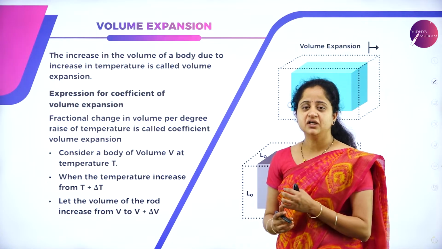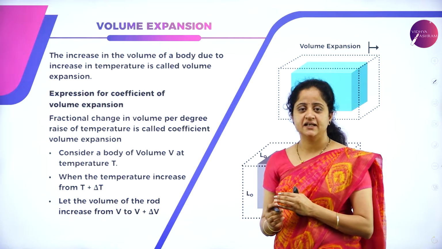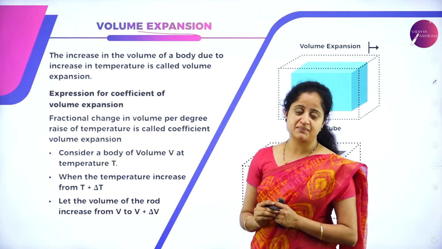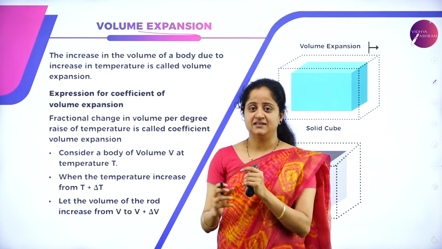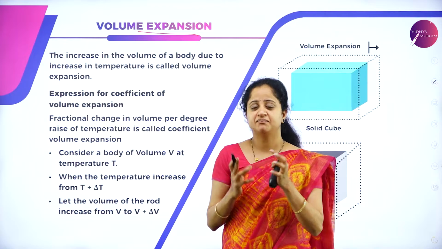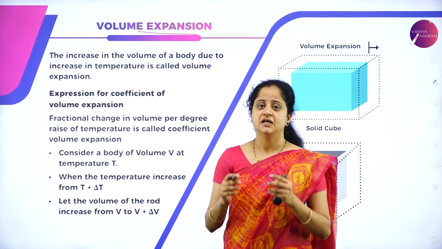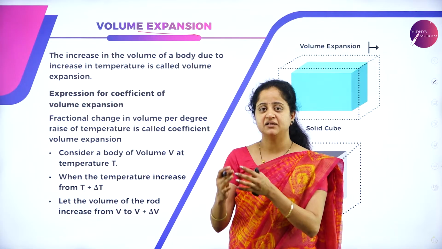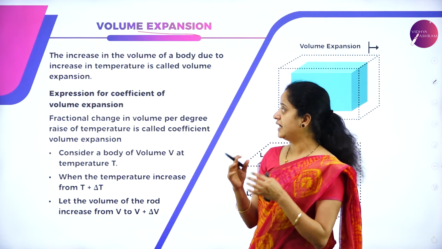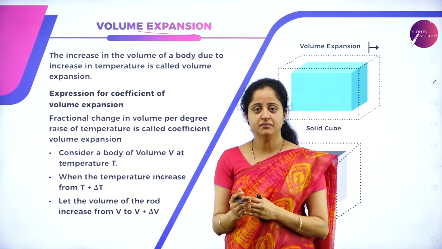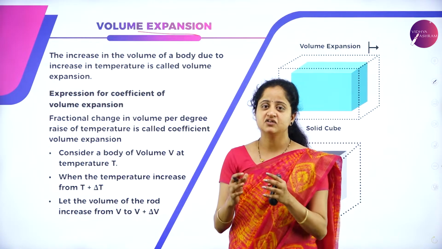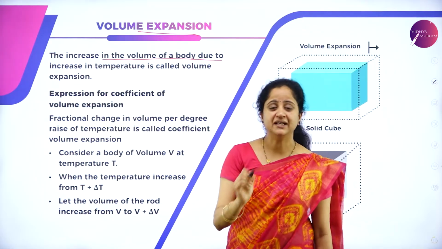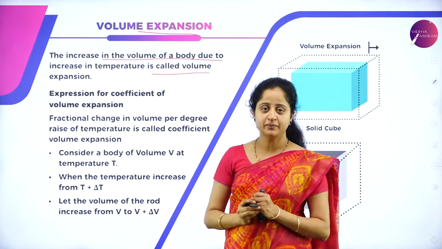So now, as we have learnt what area expansion and linear expansion are, let's move on to the last type of expansion in solids, that is volume expansion. As we have observed, as the temperature increases or as we supply heat energy to a substance, it will expand, whether in linear form or area, the length and breadth of an object will also increase. Here we can study volume expansion, because a body can also increase its height as the temperature increases. So the increase in volume of a body due to increase in temperature is called volume expansion.